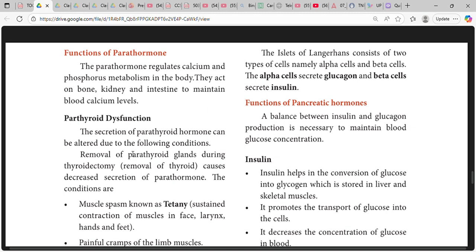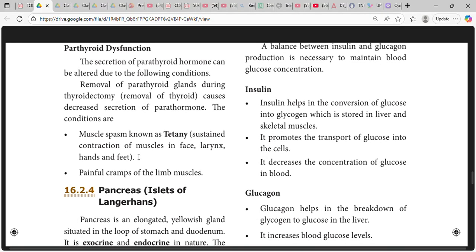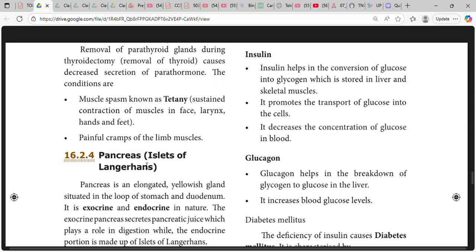Parathyroid dysfunction: the secretion of parathyroid hormone can be altered due to the following conditions: removal of parathyroid glands during thyroidectomy. Removal of thyroid causes decreased secretion of parathormone. The conditions are muscle spasm known as tetany, sustained contraction of muscles in face, larynx, hands and feet, and painful cramps of the limb muscles.